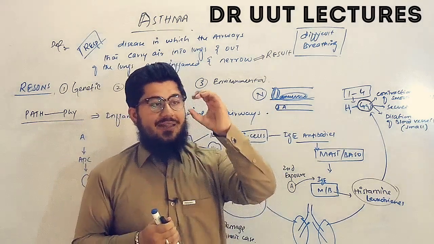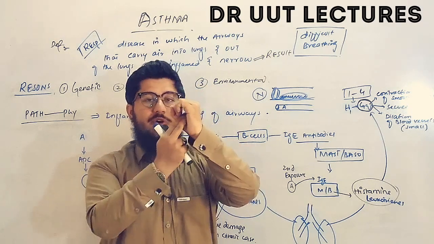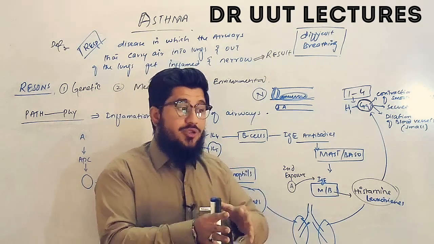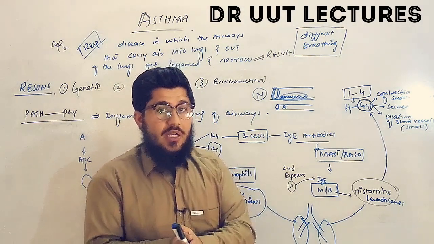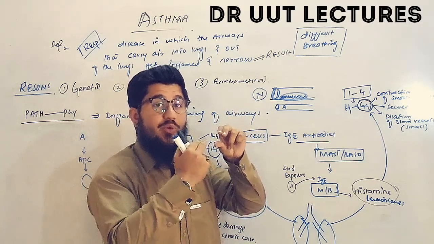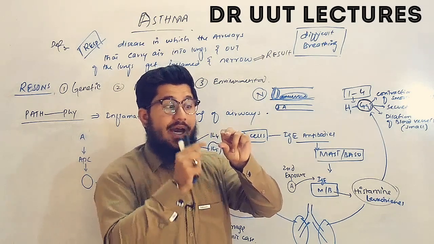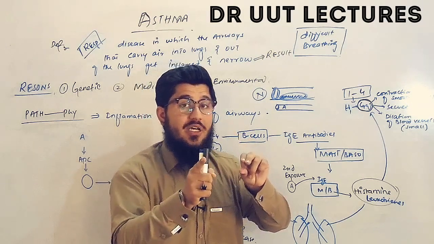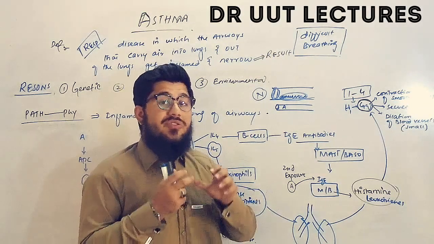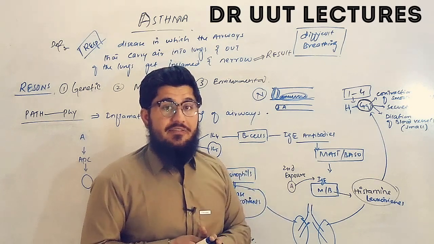Now the diameter became this short. First of all, we had this diameter. Now due to the mucus secretion and the smooth muscle contraction, we got this short diameter, which means the airways have narrowed. So due to the release of the histamines and leukotrienes, they narrowed the airways by constricting the smooth muscles and releasing mucus, due to which the airways became much narrower. That narrowing resulted in a decrease in the passage of air in and out, and that resulted in a breathing problem. So that's how in asthma a person feels difficulty while breathing.